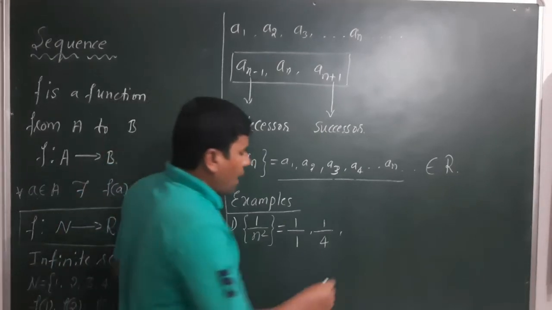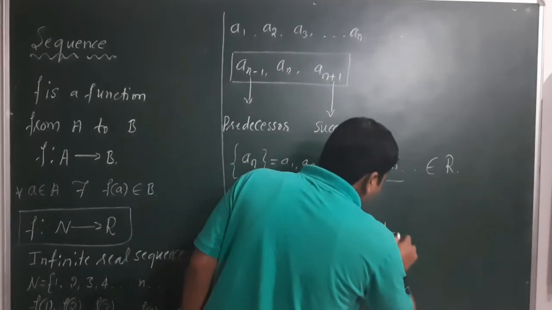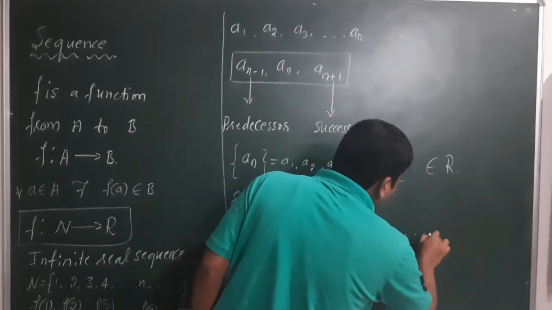Next, 1 by 3 square, that becomes 1 by 9. Next one, 1 by 4 square, that becomes 1 by 16, and so on.